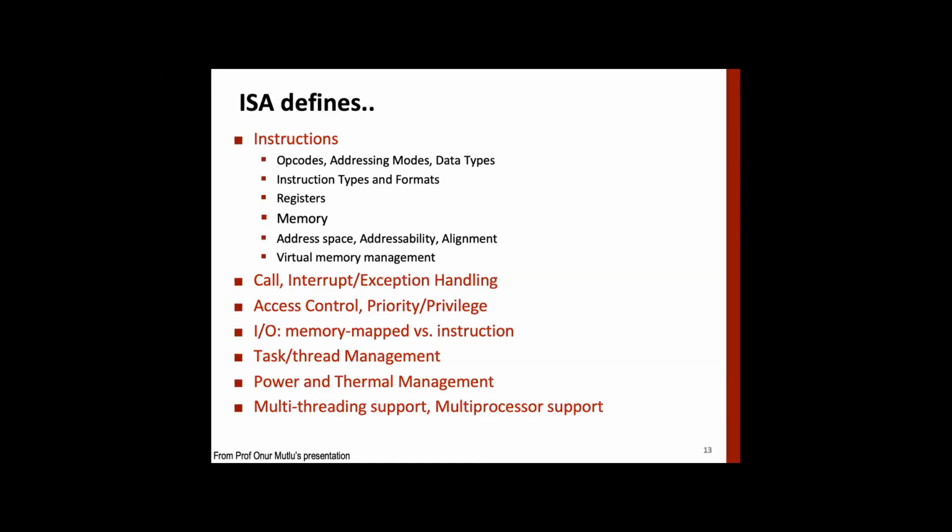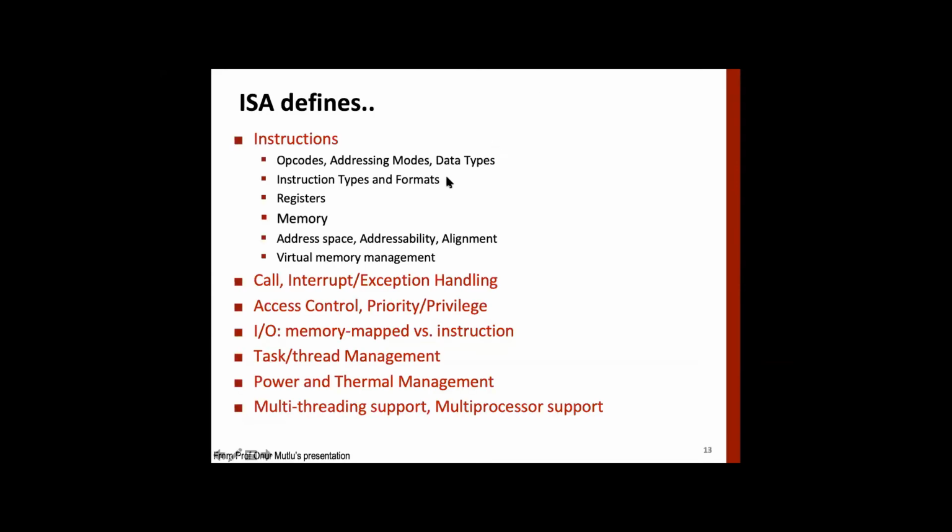Okay, power and thermal: if there is an instruction to manage the power of a processor, for example, you may want to run a single thread at very high speed rather than running multiple threads, then you can define that also, right? And if there is an instruction corresponding to that, then it will be part of the ISA. Okay, and so on.